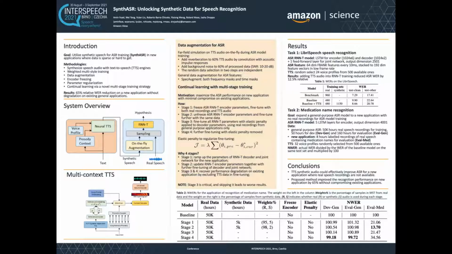Then we expanded a general purpose ASR model for a new application of medication name recognition with no real recording for ASR training. The results for 4 stages of fine-tuning are provided in table 2. As shown in table 2, the final model from stage 4 achieved a slightly better performance on the general test set compared to the baseline model, and at the same time, the recognition performance on medication names is more than 65% better than the baseline model.